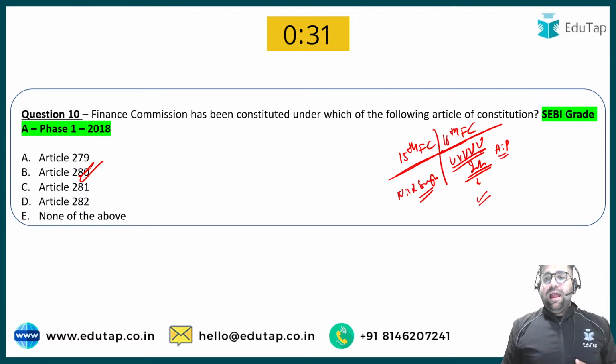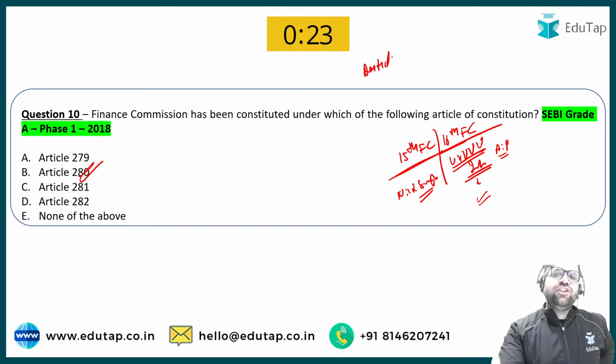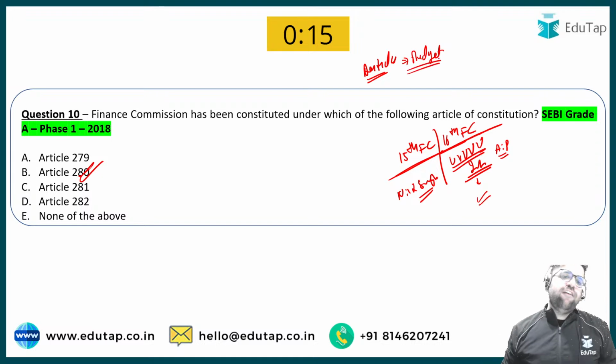And yes, the last question of the day, because we are already over the time limit. Which article is the sole basis for preparing the budget? Which article is there for the budget? For example, we have the Finance Commission deriving its power from Article 280.